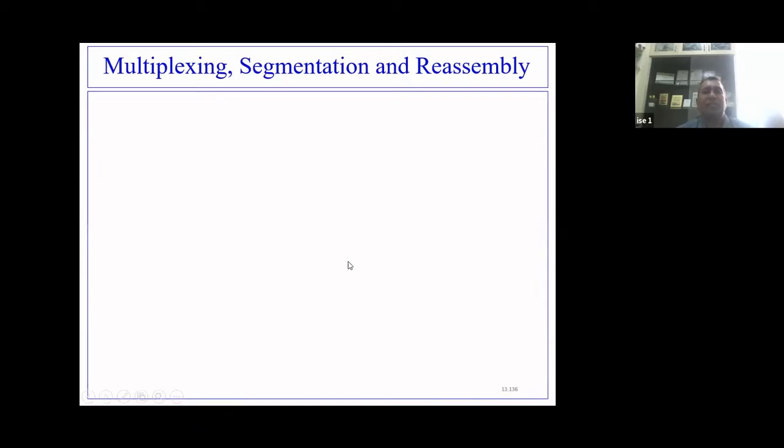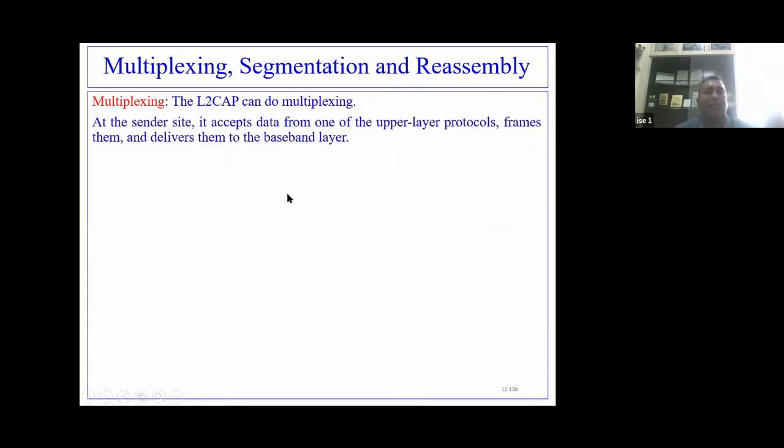Now, how multiplexing, segmentation, and reassembly occur, let us see. L2CAP can do the multiplexing. At the sender's site, L2CAP will accept the data from one of its upper layer protocols and frame it. And it will deliver it to the baseband layer.